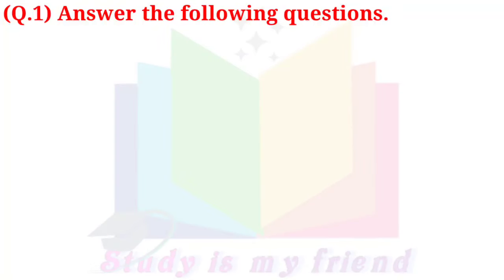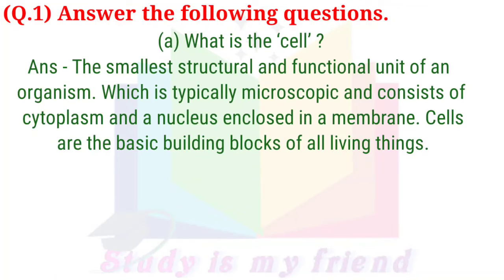Question 1. Answer the following questions. A. What is the cell? Answer: the smallest structural and functional unit of an organism, which is typically microscopic and consists of cytoplasm and a nucleus enclosed in a membrane. Cells are the basic building block of all living things.